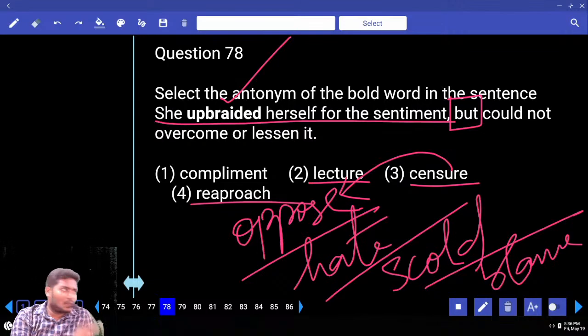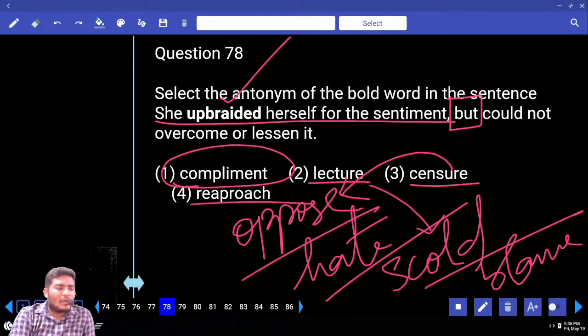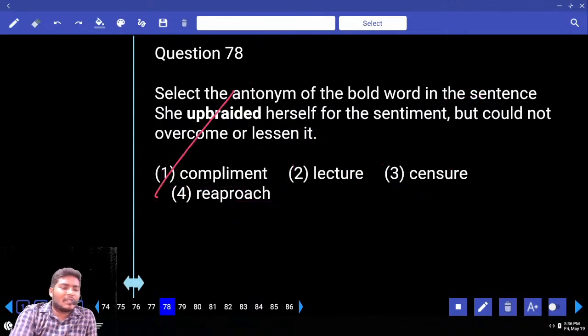Lecture. A lecture has two meanings. What am I doing now? I am lecturing. This is one meaning: teaching you some knowledge. If you make some mistake, if I make you stand and shout at you, blah blah blah, what is that? Lecture. Same meaning. So in a sense, here it comes as a negative word. Lecture is nothing but again scolding or opposing, blaming like that. What is the odd one out here? Compliment. Compliment is to scold or to praise? It is to praise. Your answer comes with the first one.